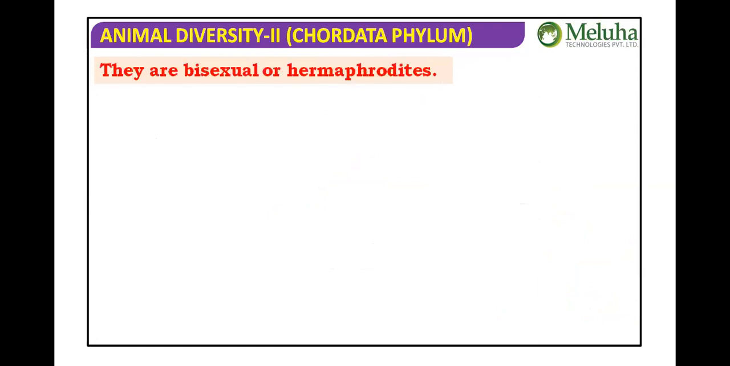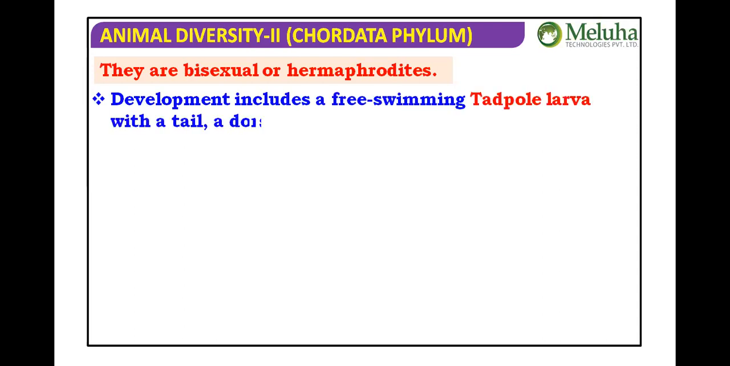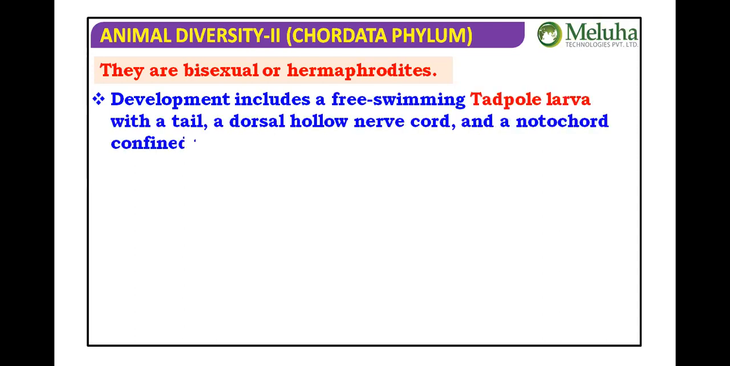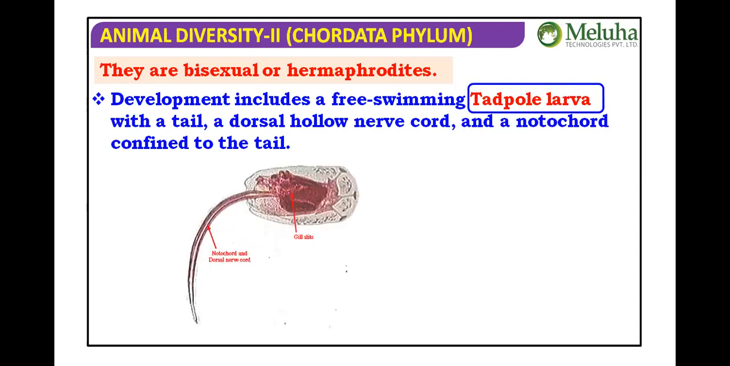Now let's come to the reproductive system. They are bisexual or hermaphrodites. Development includes a free-swimming larval form, the tadpole larva, with a tail, a dorsal tubular nerve cord, and a notochord confined to the tail. We say Ascidian tadpole larva, so as not to get confused with the tadpole larva of amphibians.